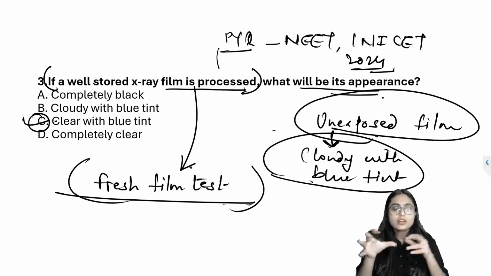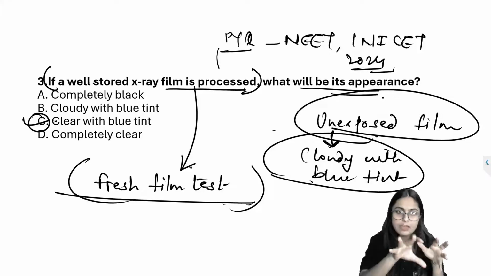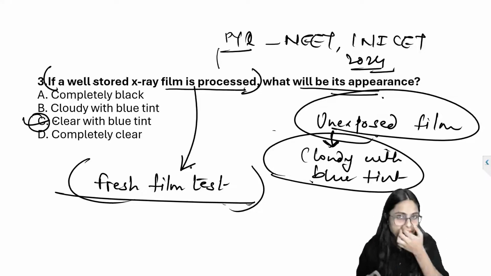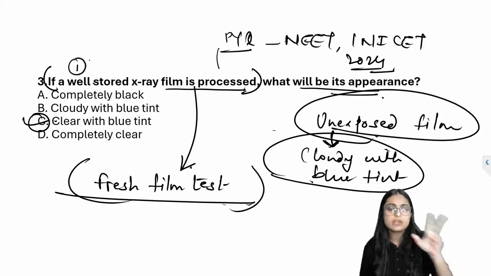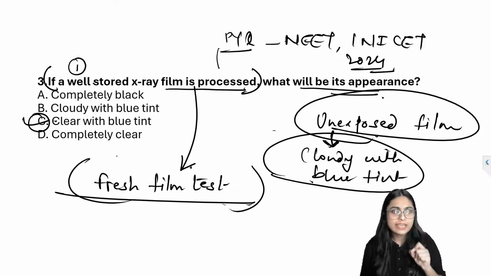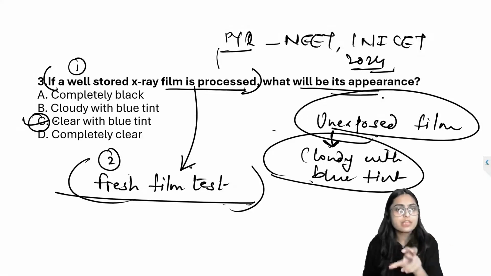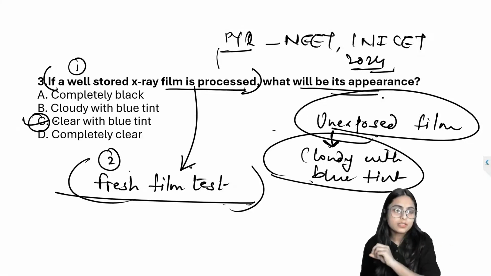So you should know every aspect of this question. The first possibility is the similar question they can ask: if a well stored X-ray film is processed. The second permutation is fresh film test will appear, and the options will be the same.